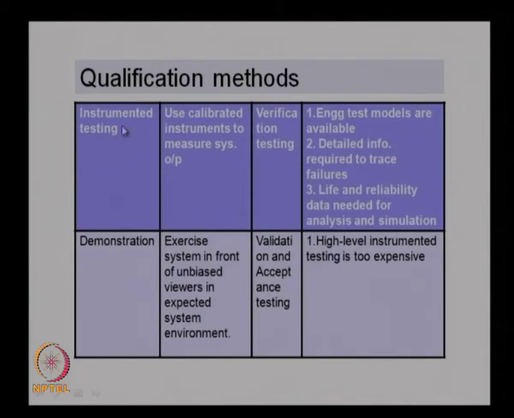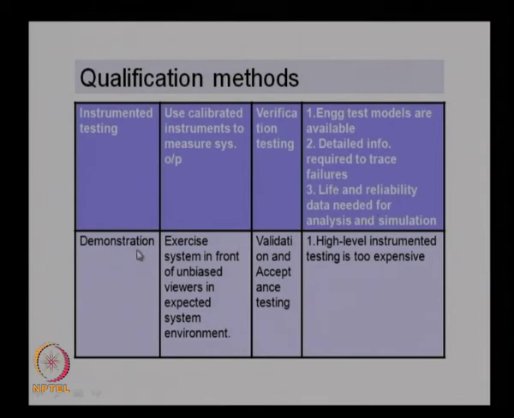And instrumented testing is used with calibrated instruments. We use calibrated instruments for doing the instrumented testing, and it can be used for verification testing. It is most effective when the engineering test models are available. When you have the actual models available, we can use instrumented testing, and also when detailed information is required to trace failures. So if you want to trace failures and want detailed information, then we can go for instrumented testing, and also when life and reliability data is needed for analysis and simulation. So when you want this reliability data, then also we can go for this.